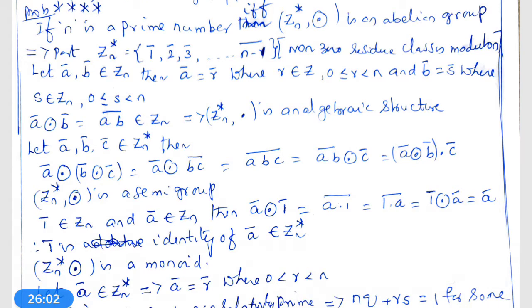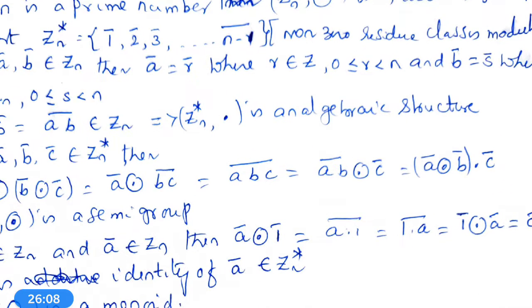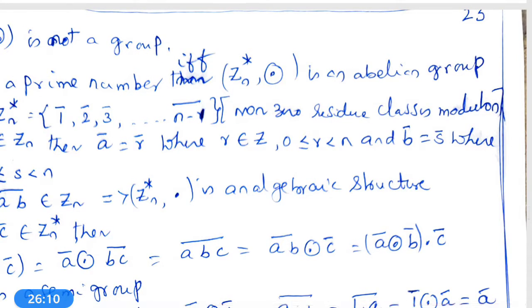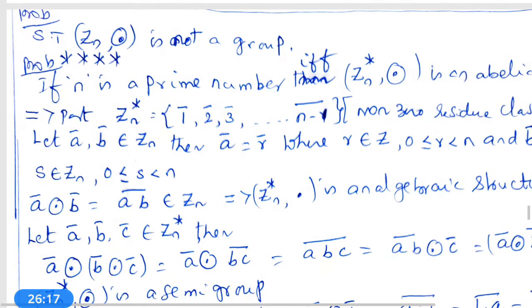What is Zn star? Zn star is equal to the set of 1 bar, 2 bar, 3 bar, etc., n minus 1 bar. That is the non-zero residue classes modulo n. Now, let A bar, B bar belong to Zn.